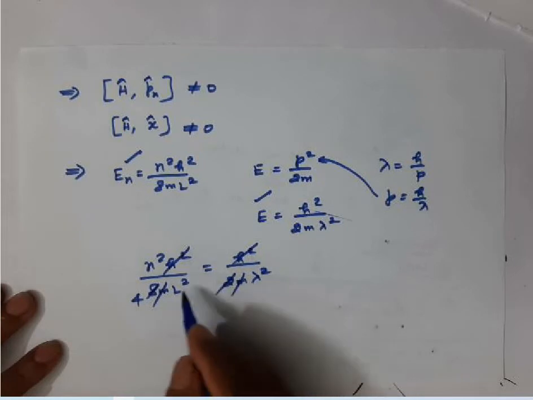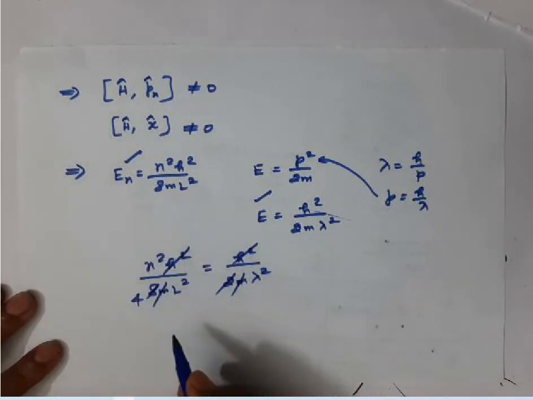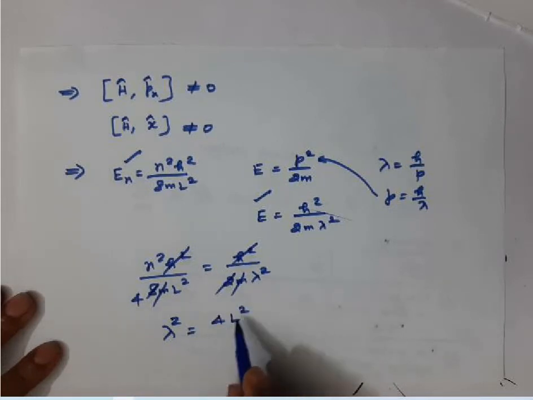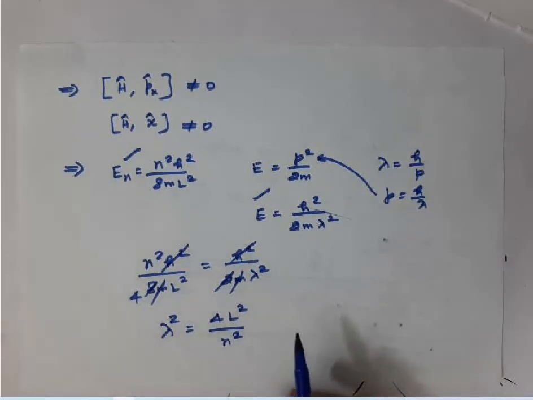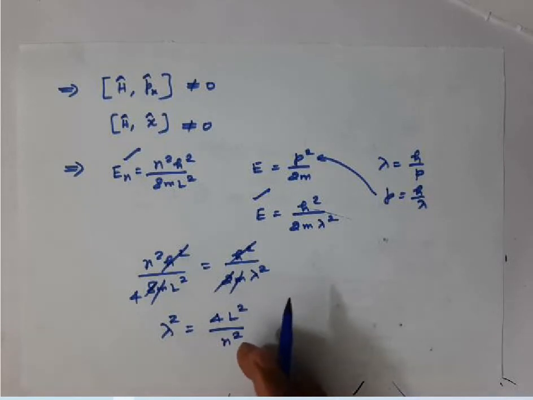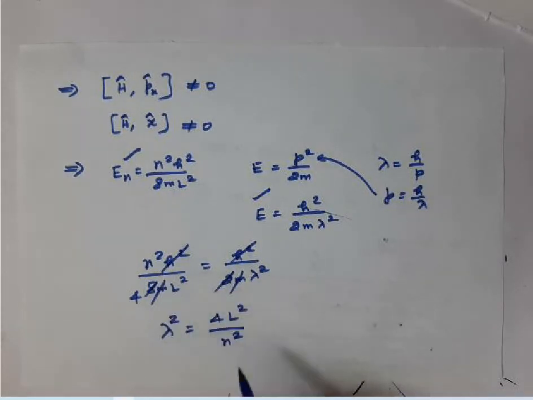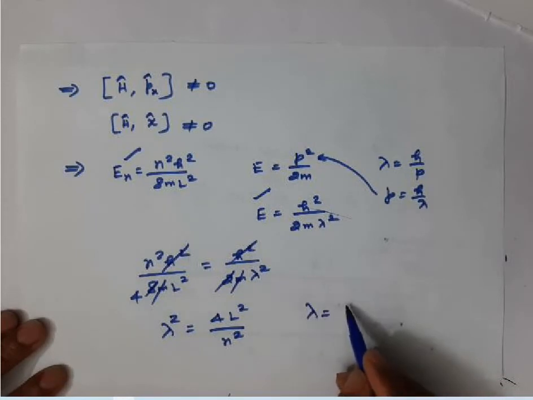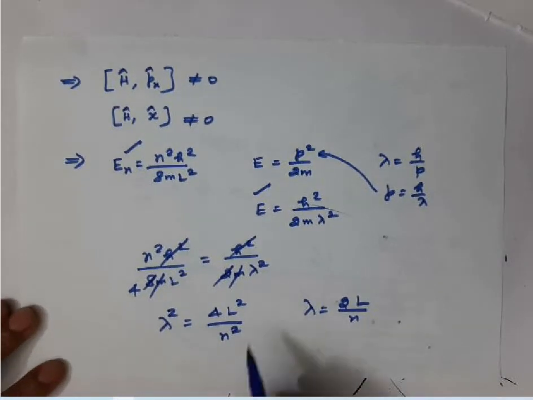If you rearrange this equation, I'll bring this lambda square to this side. So lambda square equals 4 L square by n square. I just rearranged it. Or I can also write lambda is equal to 2L by n.